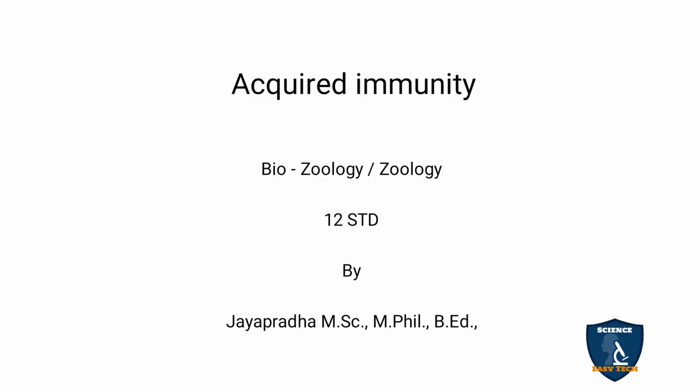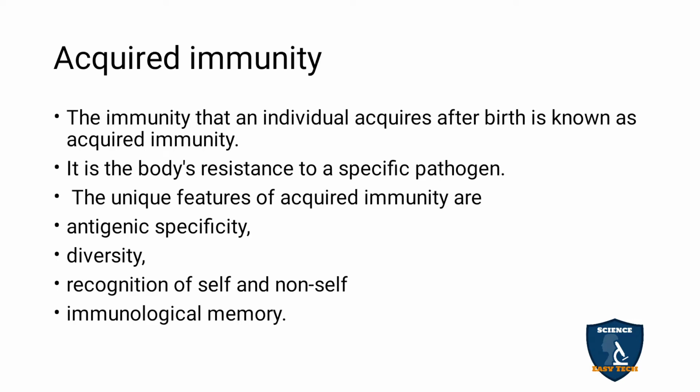Our topic is acquired immunity. Acquired means developing. This immunity doesn't occur at birth. After the birth of an individual, the individual will develop the immunity. Such type of immunity is called acquired immunity. The immunity that an individual acquires after birth is known as acquired immunity.